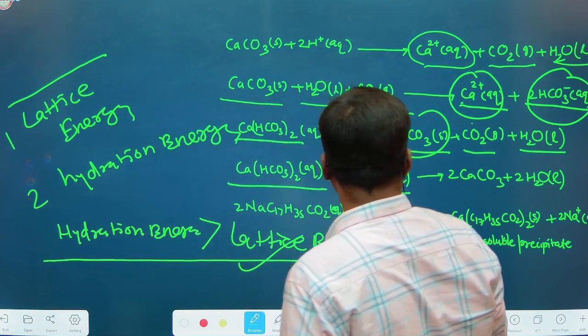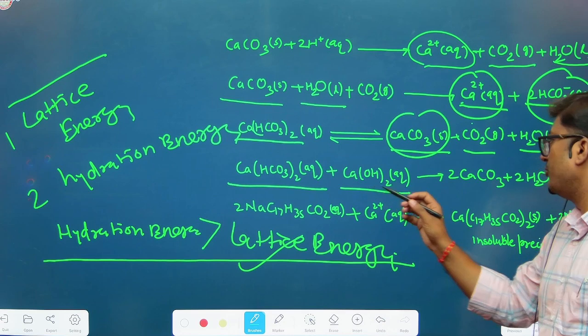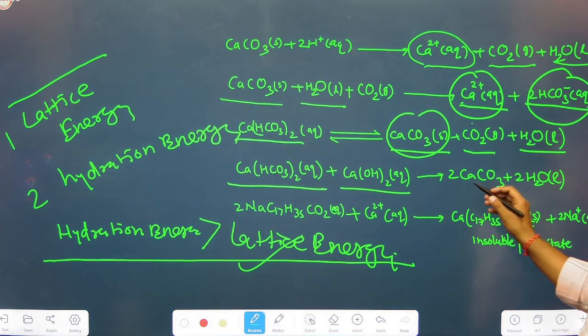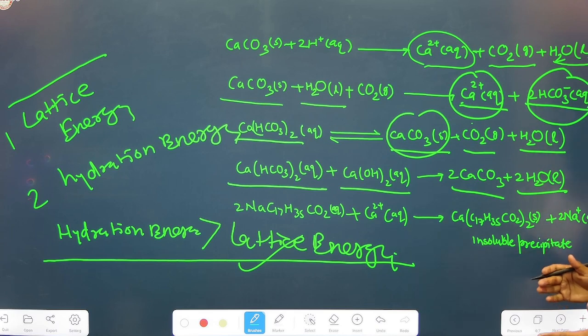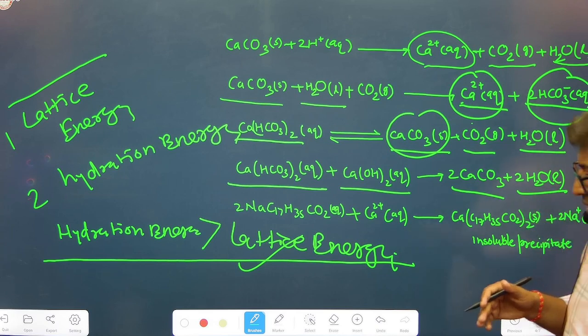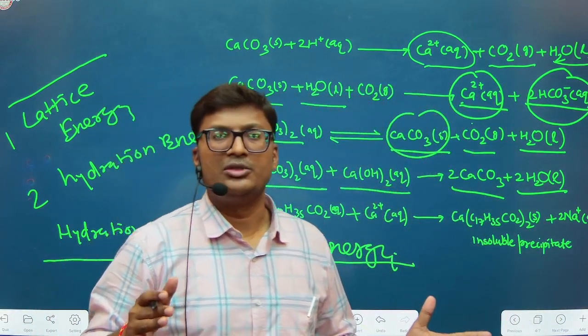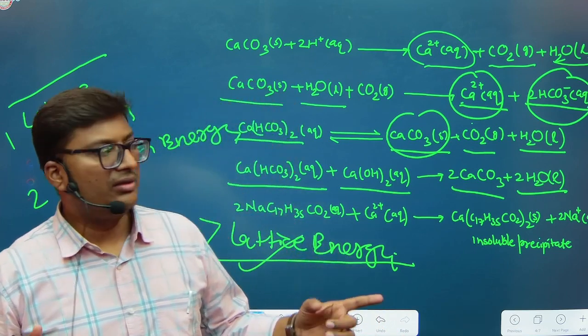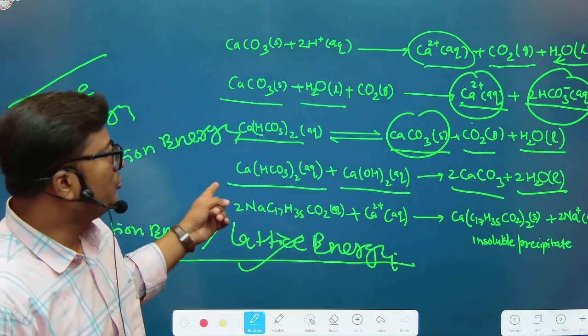If you add calcium hydroxide to the aqueous solution of calcium bicarbonate, it forms calcium carbonate and 2H2O again, and hence it is filtered out. In this way we are able to remove the bicarbonates of magnesium or calcium from the water, since the presence of these two compounds creates hardness in the water.